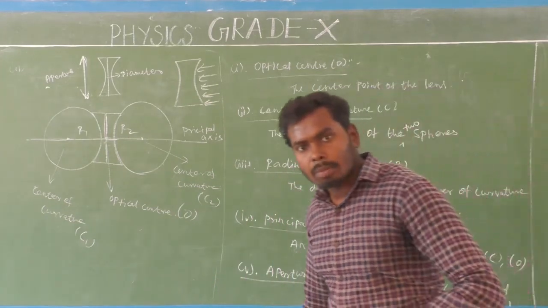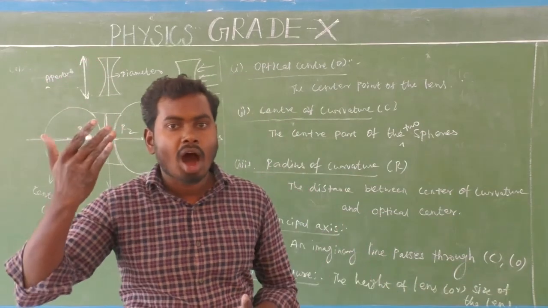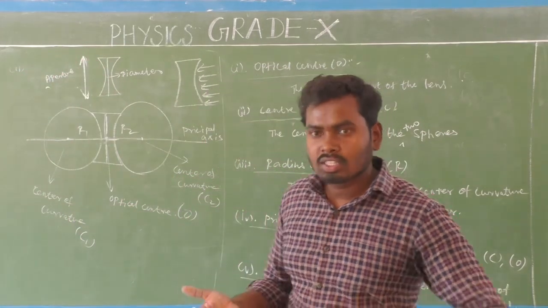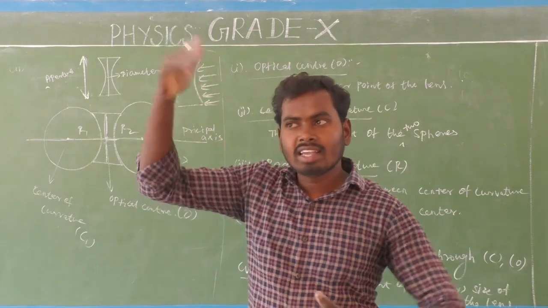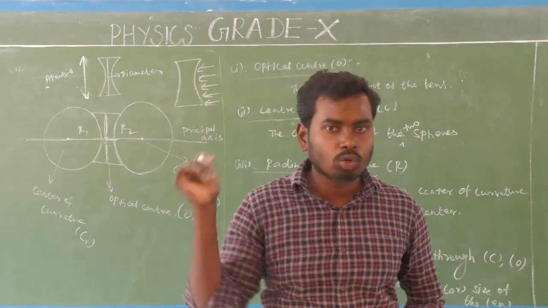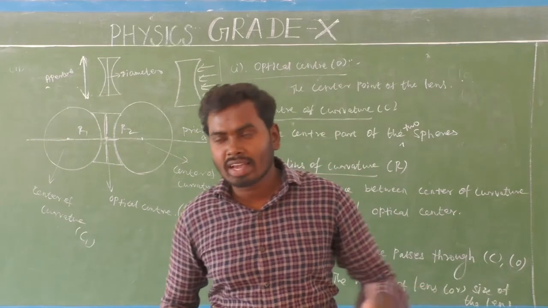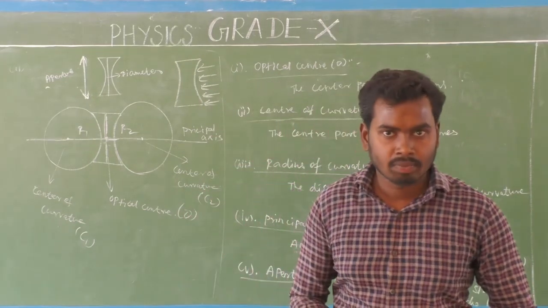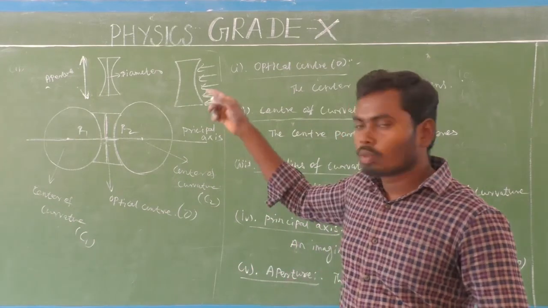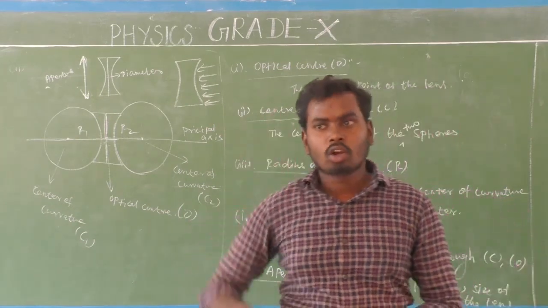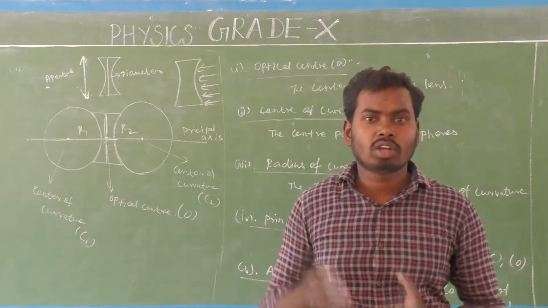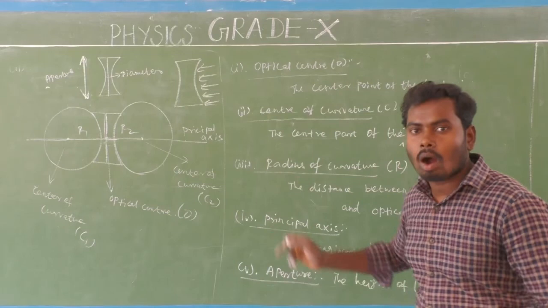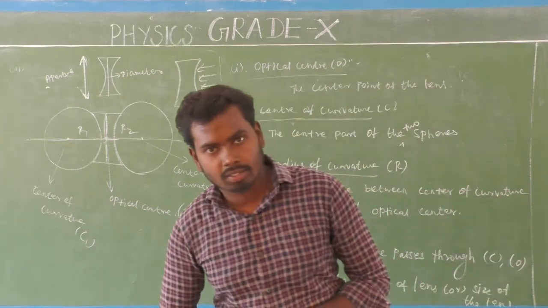Aperture. Aperture means nothing but the height of the lens or the size of the lens, that is called aperture, isn't it? So aperture is very important. When the aperture size increases, more amount of light enters into the lens, so we can get a bright image, a quality image, a very beautiful image, isn't it? It's very, very simple. Mostly the aperture is denoted by the diameter of the lens. So diameter and height are both the same, you don't get confused. Okay, so these all are the components of the concave lens, isn't it?